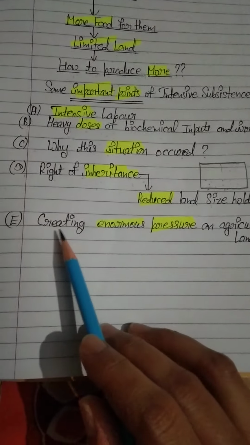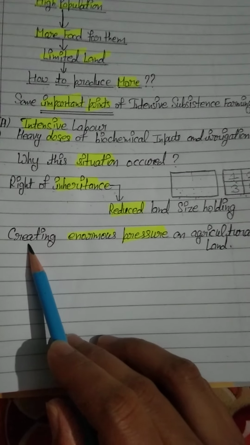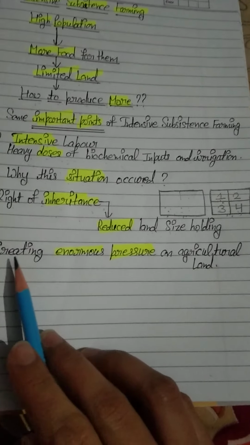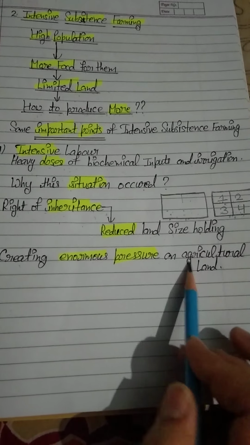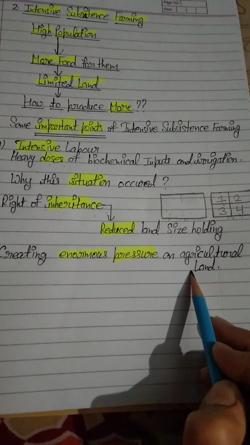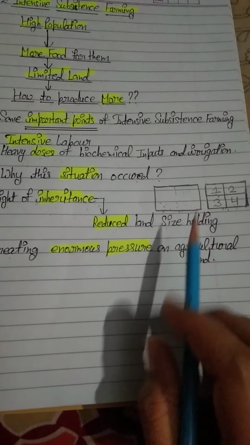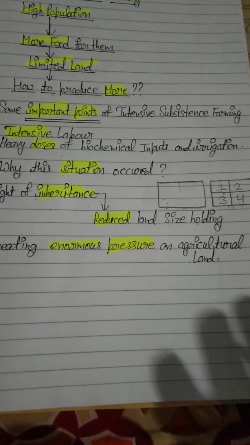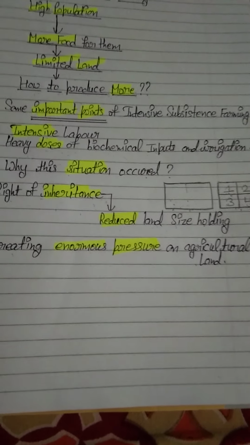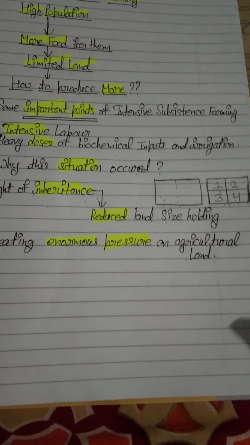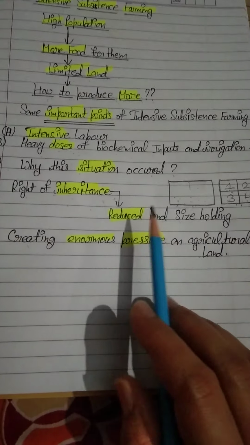Students, one important point related to this agriculture is that it creates enormous pressure on agricultural land. When the farmer doesn't have a very big area of land, he has only small areas of land, and after all he has to produce more.